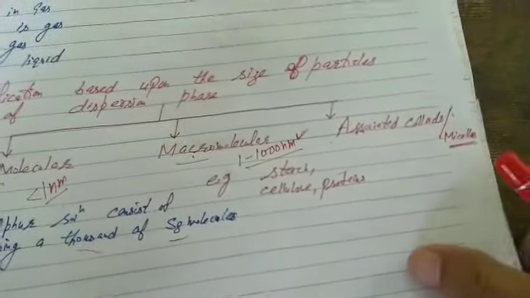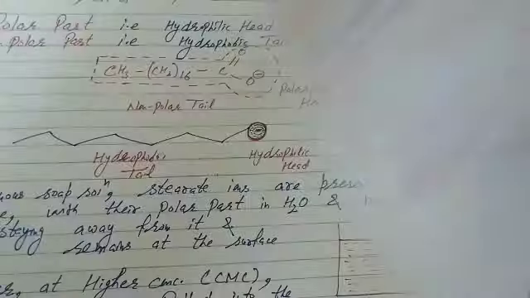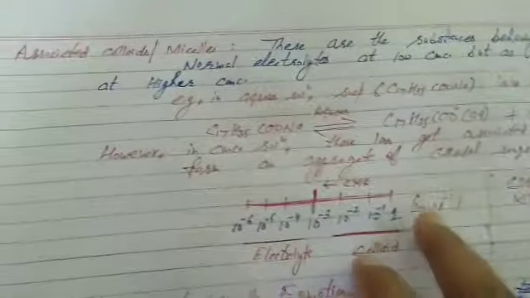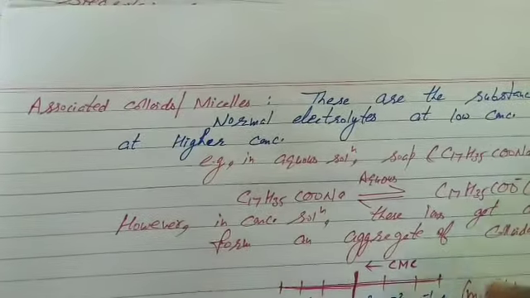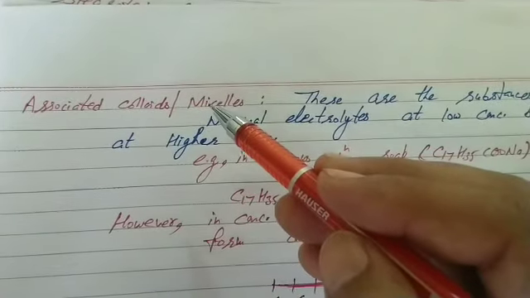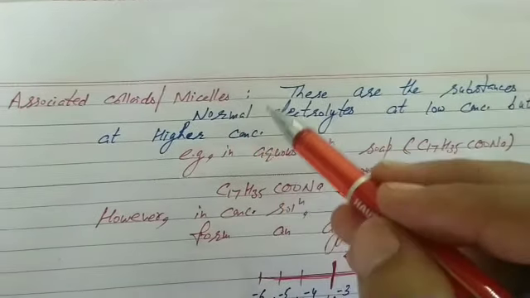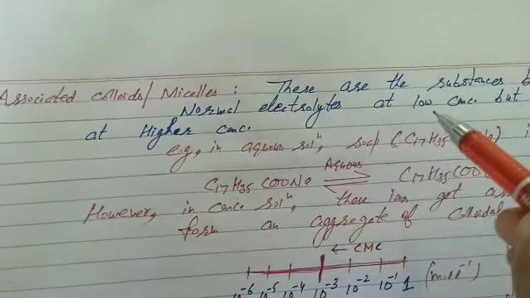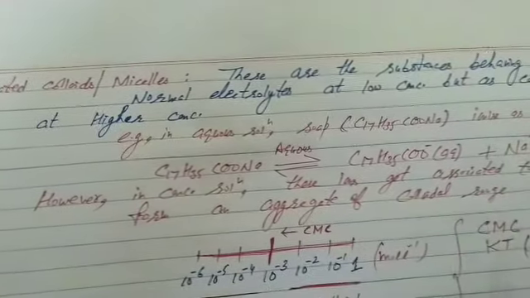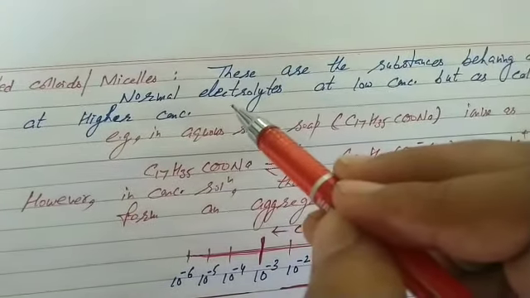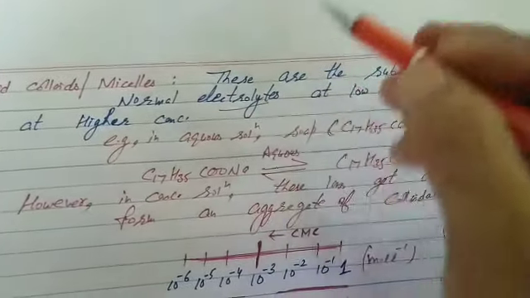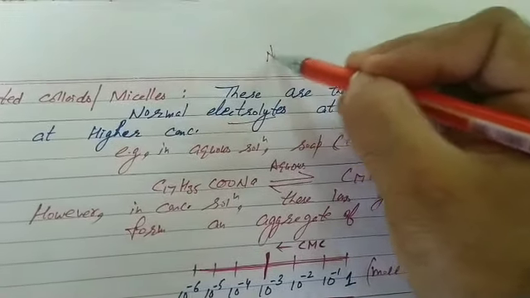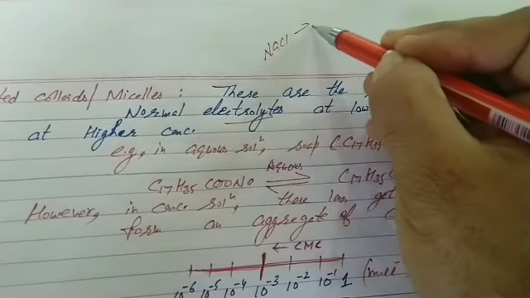Third one is associated colloids or micelles. Associated colloids or micelles, we will discuss them in detail with respect to the mechanism. Friends, at first, what are micelles? Substances behaving as normal electrolytes at low concentration but as colloids at higher concentration are called micelles. All of you know electrolytes are compounds which ionize into ions, just like ionic compounds such as NaCl.